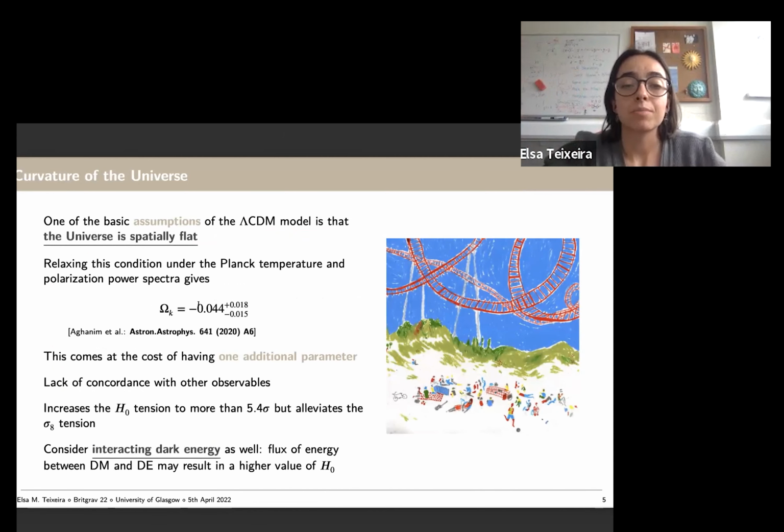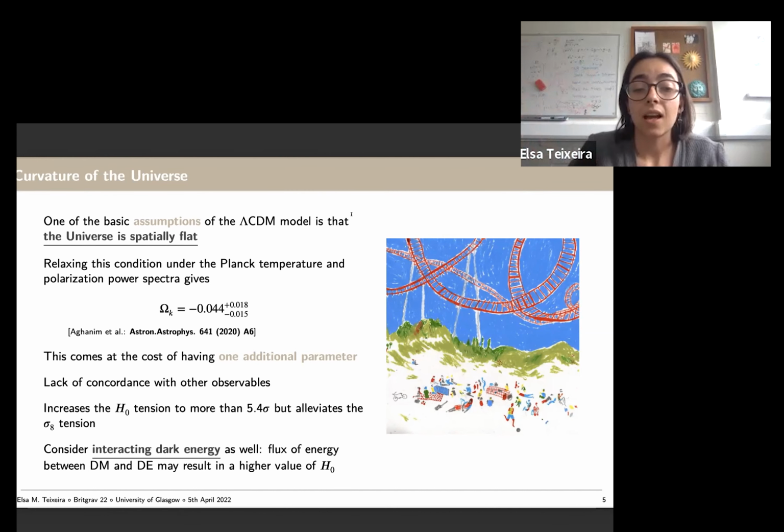One of the basic assumptions of the lambda CDM model is that the universe is spatially flat. This means that we take omega k, as we see here, to be 0, and it's not a free parameter of the model. However, if we add this as an extra parameter in the simulations, we get a non-zero prediction for the curvature. So this hints at a closed universe at more than 2 sigma. But what is usually found is that, because this comes at the cost of having one additional parameter, it's actually not statistically relevant.